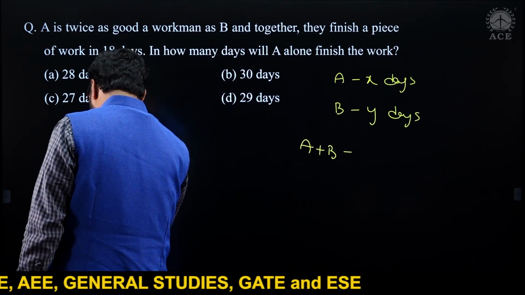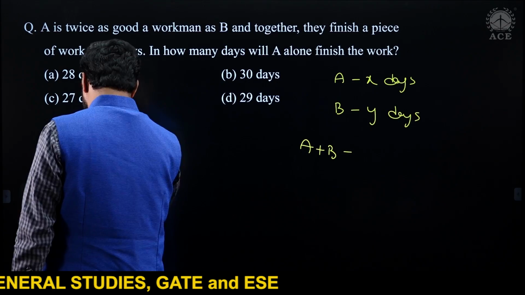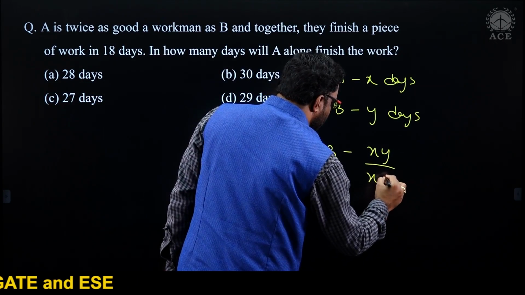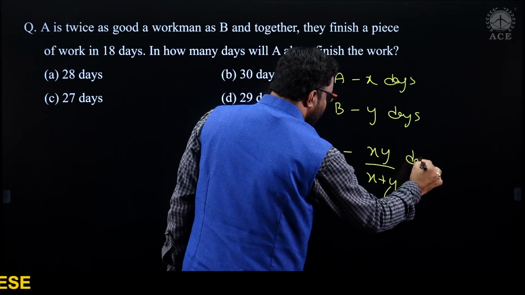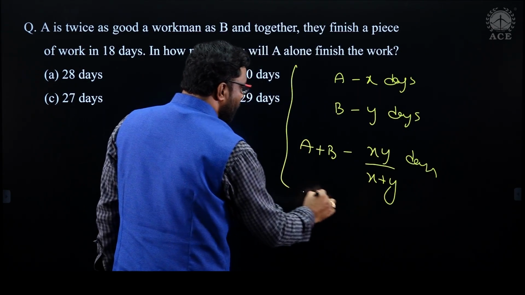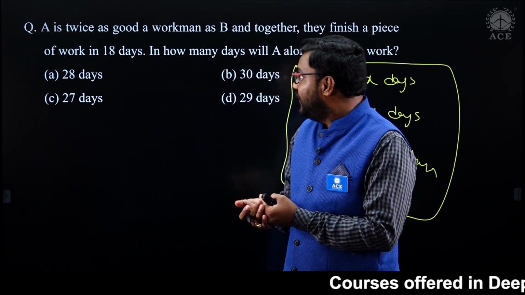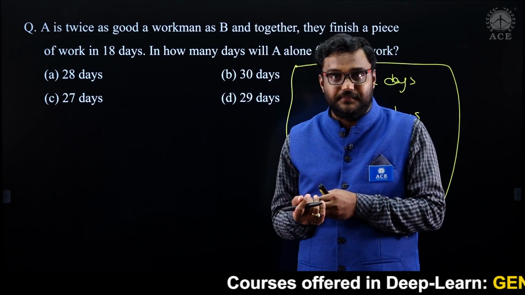This is using the formula, one method. The other method is using efficiency.